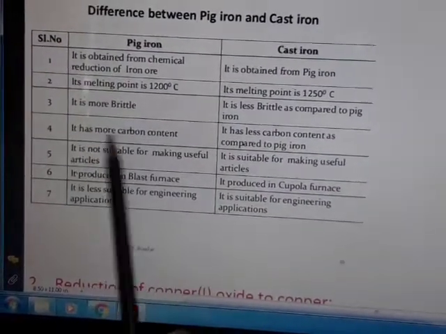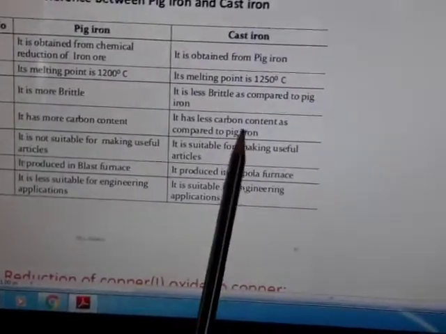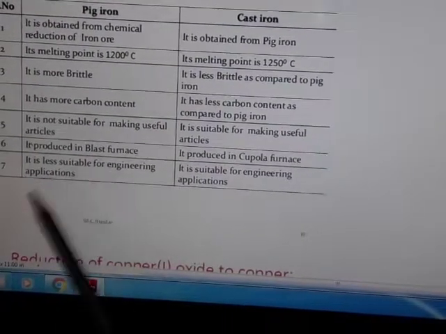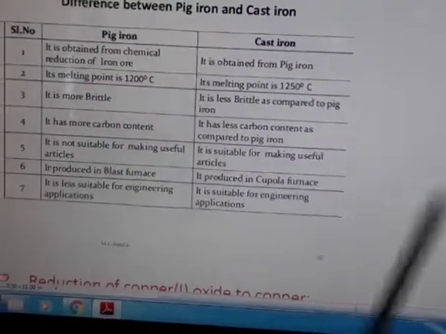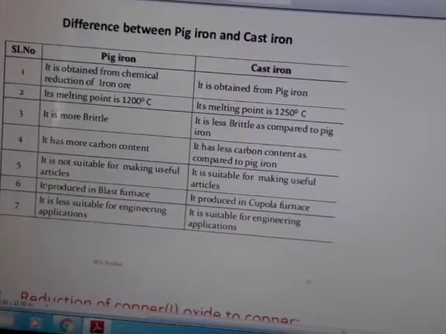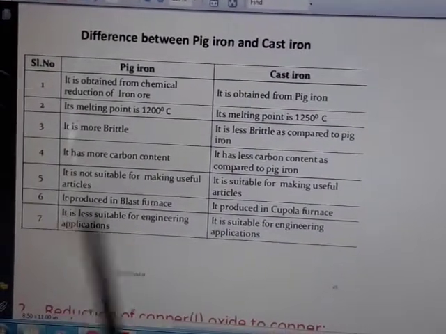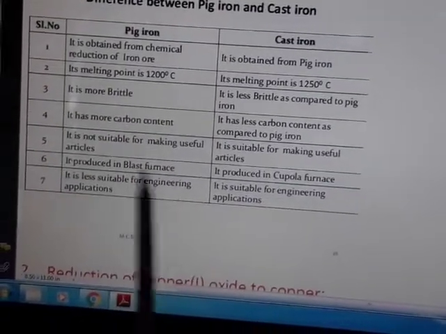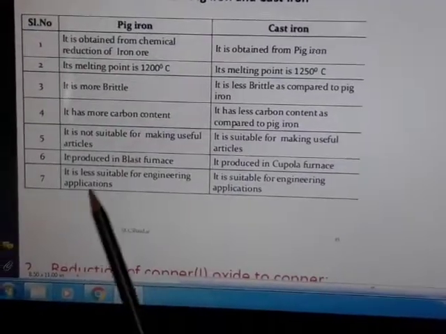Pig iron contains a large amount of carbon, whereas the cast iron has a little less carbon in it. Pig iron is not suitable for making any articles, but cast iron may be used for making many tools, like I already told you, hammers, spades, scissors. And pig iron is obtained from the blast furnace, whereas the cast iron is obtained from the cupola furnace.